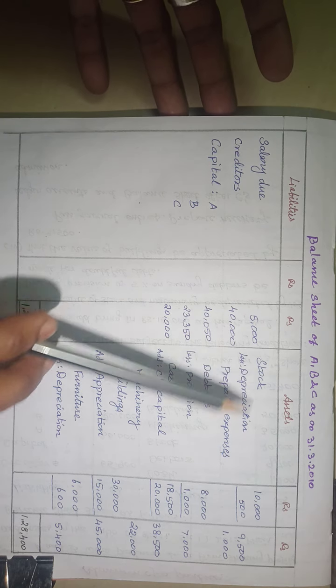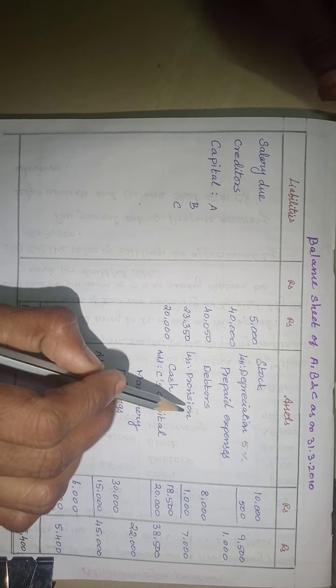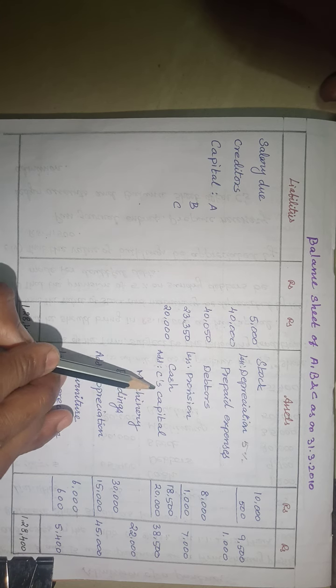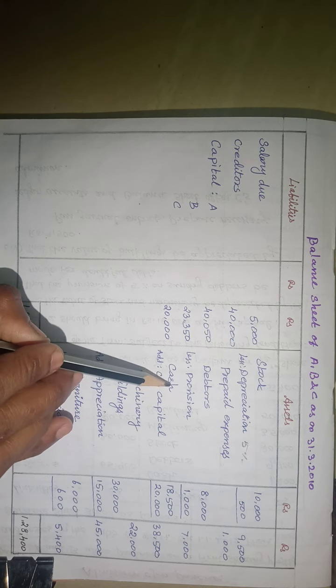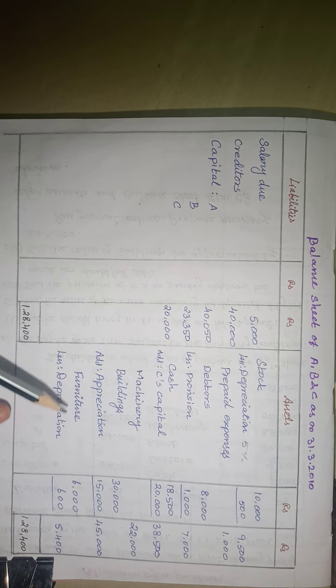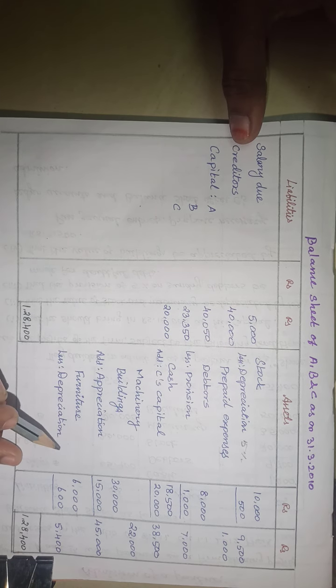Then stock, depreciation 5%, prepaid expenses, debtors, provisions. Already 500, then the adjustment increased it to 1000, so that 1000 we have given here. Cash plus C's capital will come into the business. So cash add C's capital, machinery, building, appreciation 15,000, total 45,000, furniture, depreciation at 10%. Then the total balance sheet value is 1,20,400.